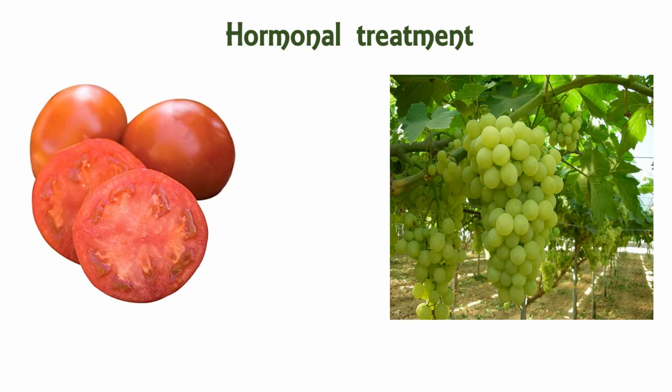If we want to make a parthenocarpic fruit, then we'll need a hormone treatment. As no fertilization is occurring, there must be some kind of message that tells the ovary to grow, mature and form the fruit. The ovary will grow into fruit only when there is a message from something other than fertilization, and that message will come from a hormone.